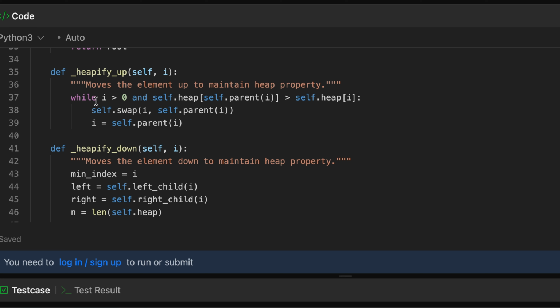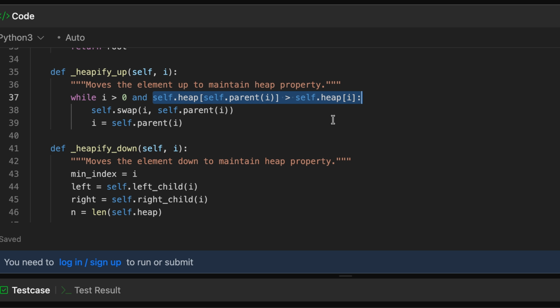So what does this heapify function do? Here it is. It is going to just run the while loop just like we were doing. So what it will do is it will make sure that the index is greater than 0. It is not basically less than 0. If it is negative, we have reached the top and we have gone out of the bounds. So at that point, we will simply stop the while loop.